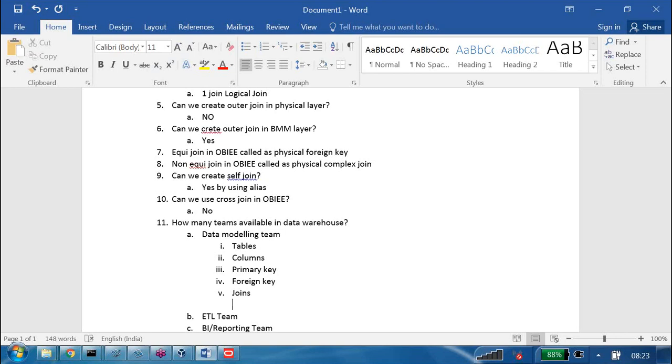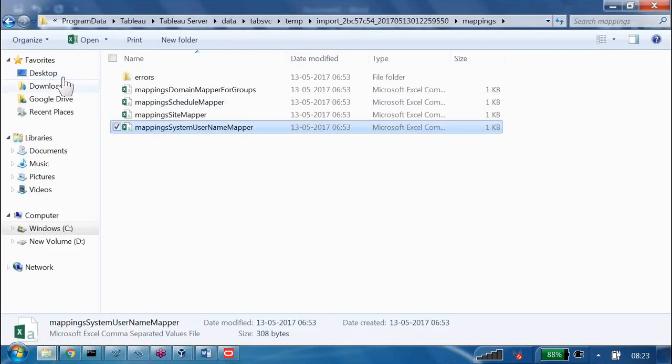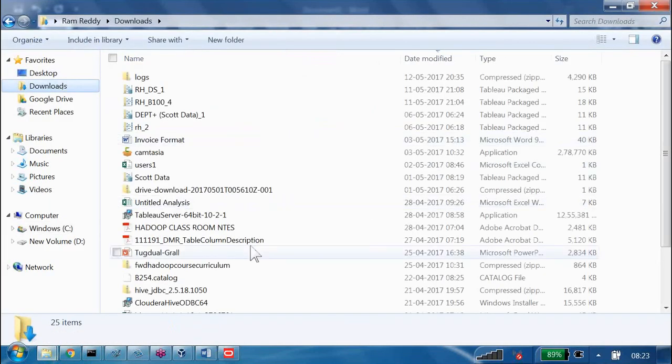Once they design them, they deliver one document to us, called the DMR document: the Data Model Reference document. How does it look? If you want, you can go and see the data model reference document.